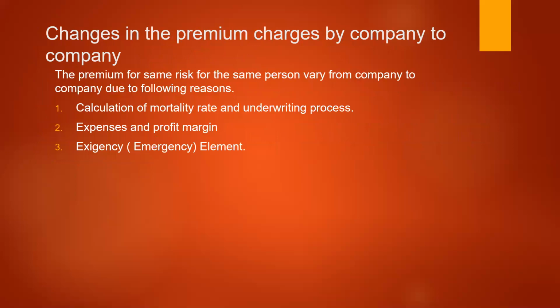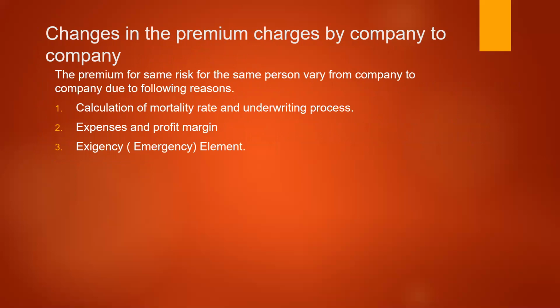Next one is changes in the premium charged from company to company. If you find two different companies charge different premiums in the same situation. For example, a life insurance company may charge less for the life of the person, but a private insurance company may charge high due to certain reasons.